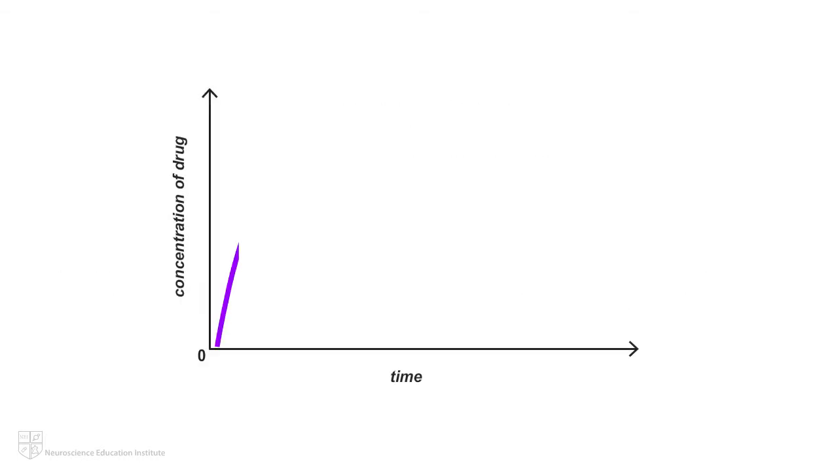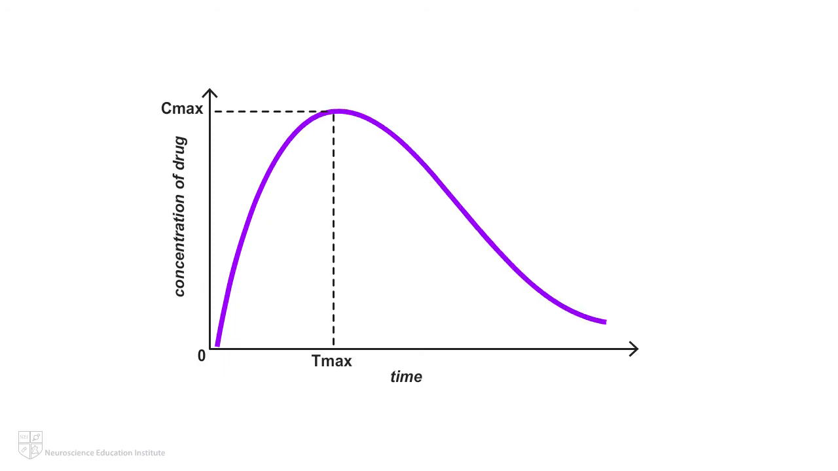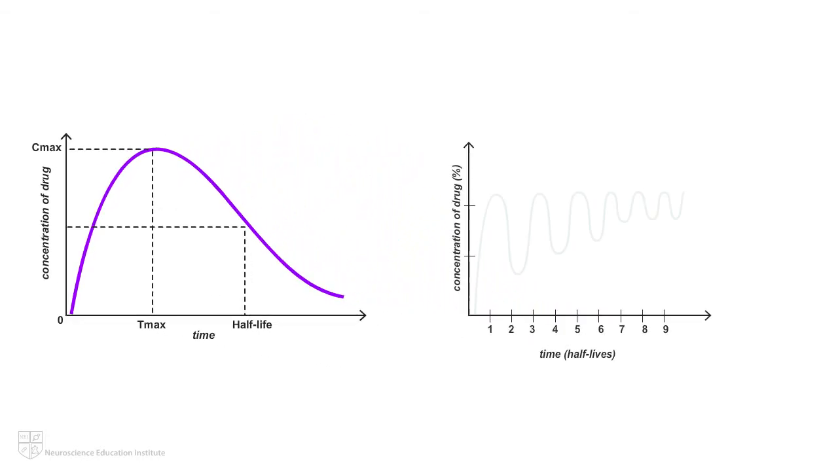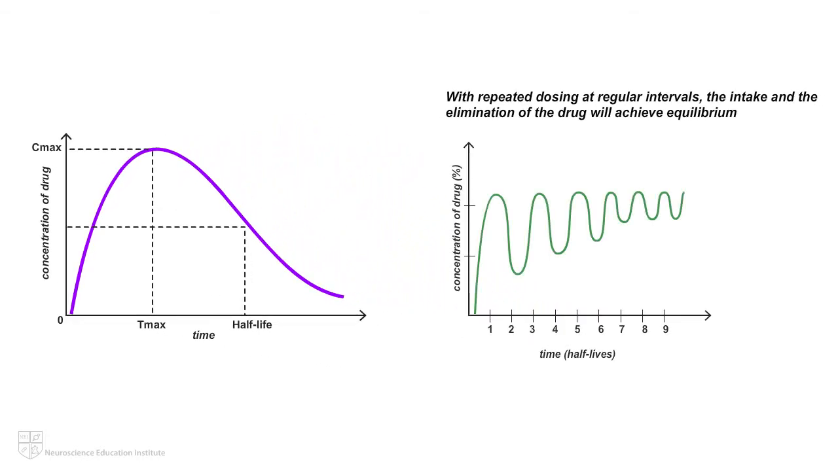As soon as a medication enters the blood, the body begins the process of eliminating it. The half-life of a medication is how long it takes for the body to remove 50% of the maximum plasma concentration of the drug. With repeated dosing at regular intervals, the intake and the elimination of the drug will achieve equilibrium. This is known as steady state. In general, 5 half-lives of any medication are needed to achieve steady state levels.